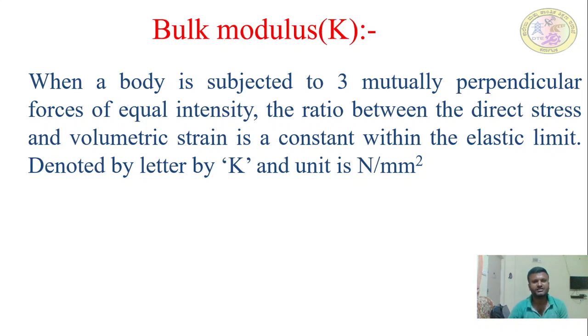Understand? This is what is called bulk modulus. The bulk modulus is directly related with volumetric strain. Okay, so let us give an expression for this.